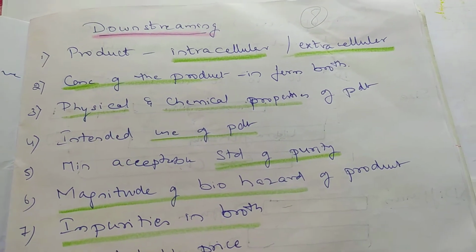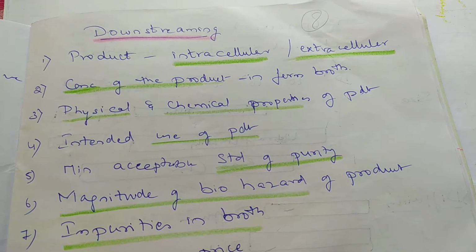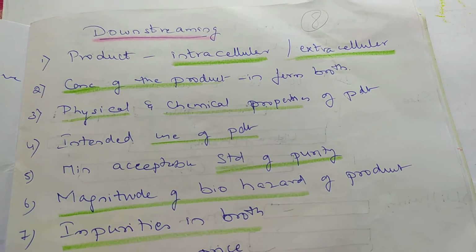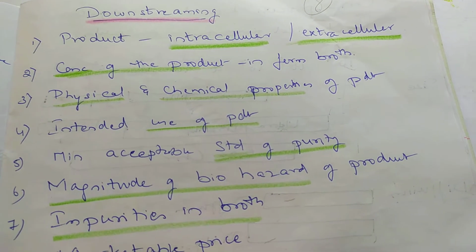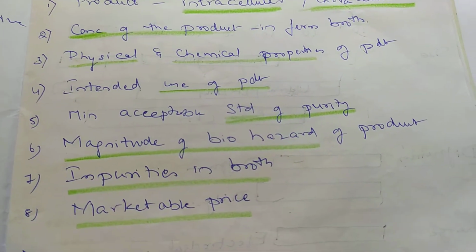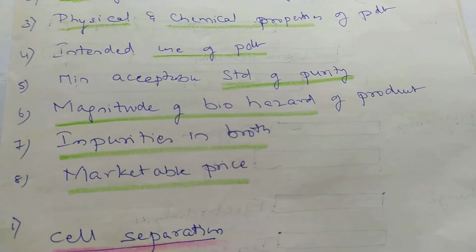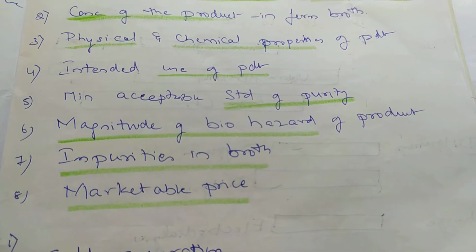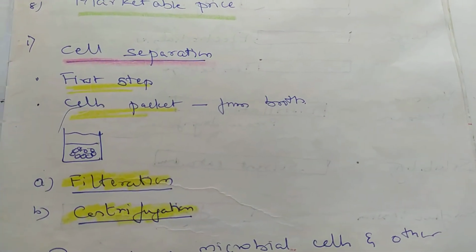Let's say a purified alcohol is required for certain products like medicinal consortiums, and at certain times we need to use a lesser percentage of alcohol, like as a disinfectant. It depends on the product. Minimum acceptance standard of purity, magnitude of biohazard of the product, and impurities in the broth all play a role, and it should be of a marketable price. With this background, let us understand how to separate the cells.